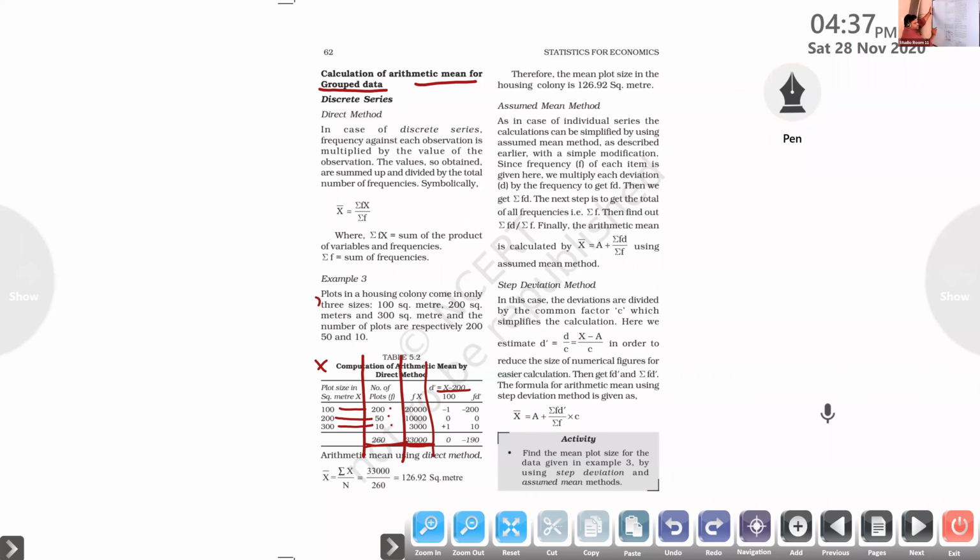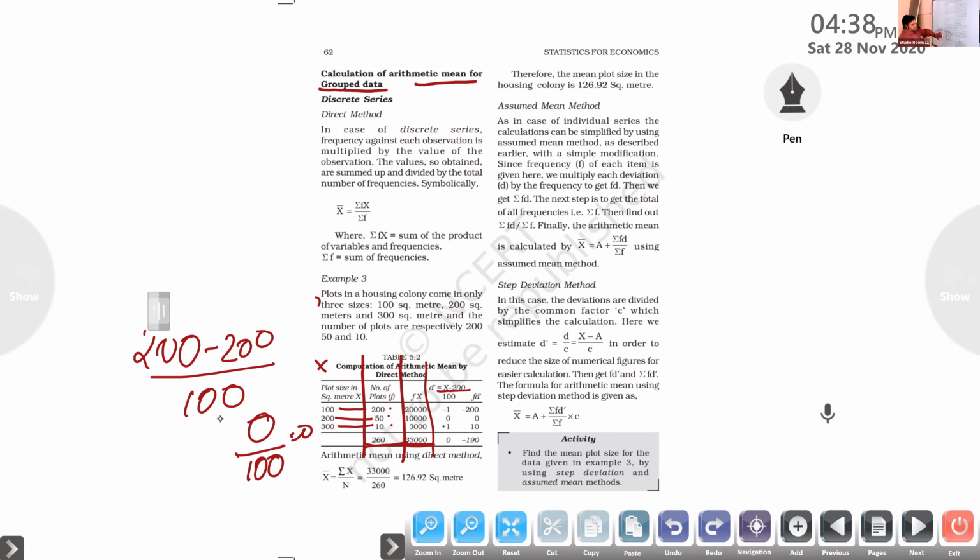200 minus 200 divided by 100. So 200 minus 200 is 0, divided by 100. Got 0 here. Okay, no confusion in that.